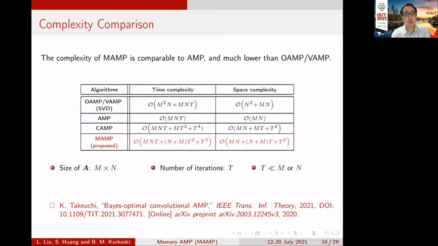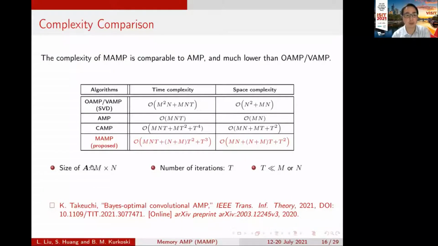This table gives the complexity comparison of the existing AMP type algorithms. And we can see CAMP is a recent algorithm, convolutional AMP, proposed by Takeuchi in this reference. As we can see, the complexity of these three algorithms is almost the same.